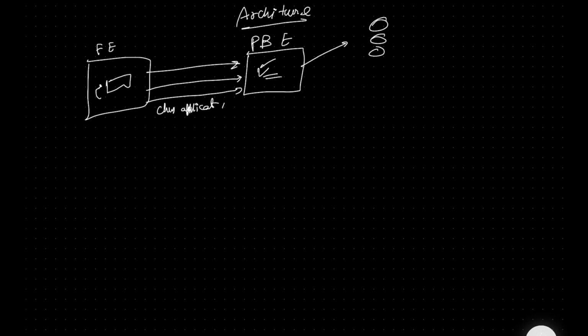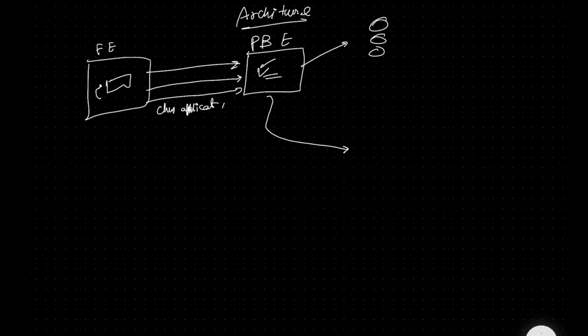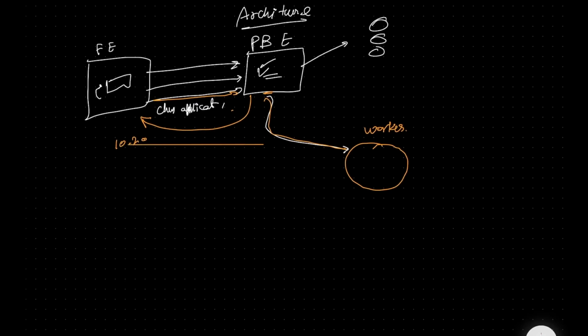It is simply supposed to spin off a new machine, I repeat. And we'll change this architecture eventually and make it a little cleaner. But for now, it is simply supposed to spin off a new machine, which I'm calling the worker machine. As the user gives you the prompt, its job is simply to spin up a worker machine and let the user know, hey, your worker machine URL is this, 10.22.30.40, whatever. This is your worker server IP. Please talk to that machine. I am done. I am not going to interact with you any further.